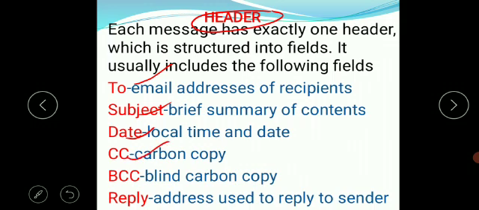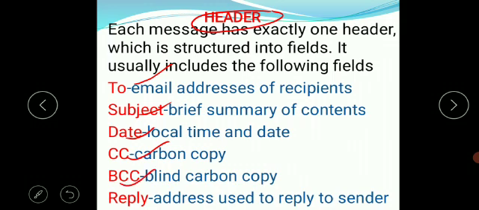CC stands for carbon copy. If we want to send the same message to some other people, then we will use carbon copy. Many times in professional email, the email ID of your supervisor will be in the CC, so that he can know what type of conversation you are doing. Then blind carbon copy.